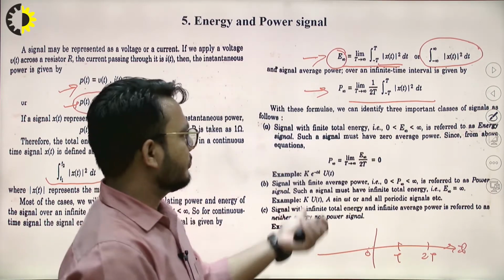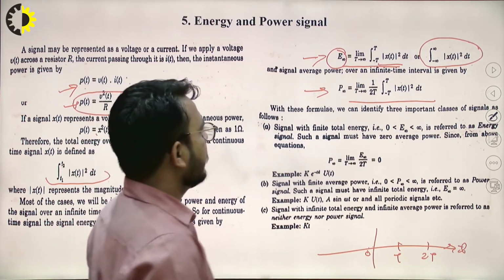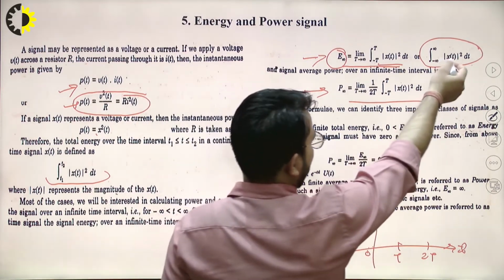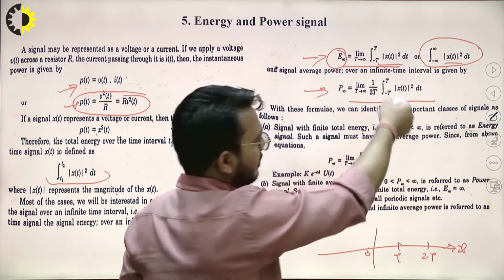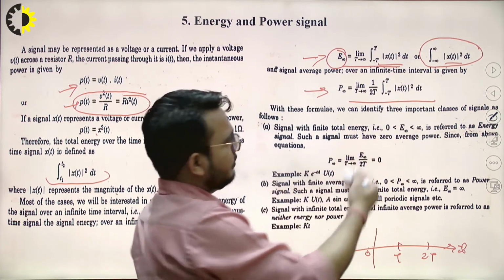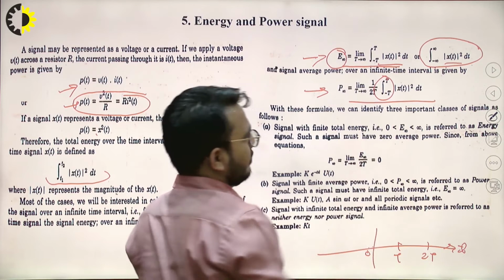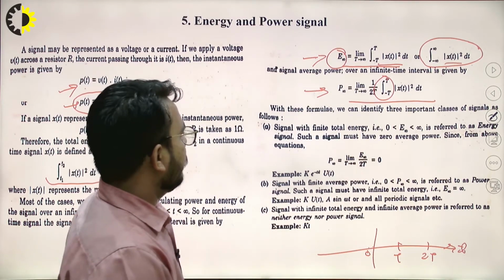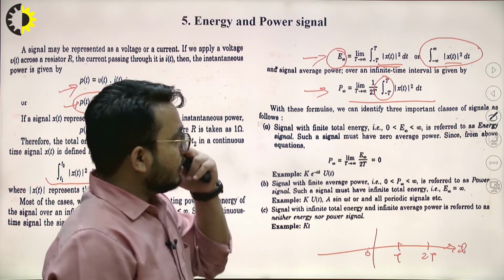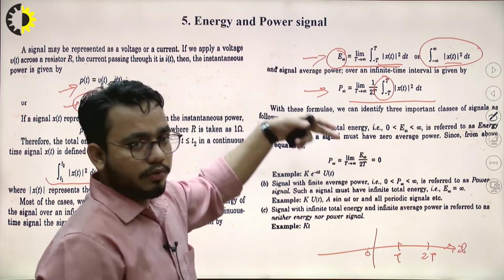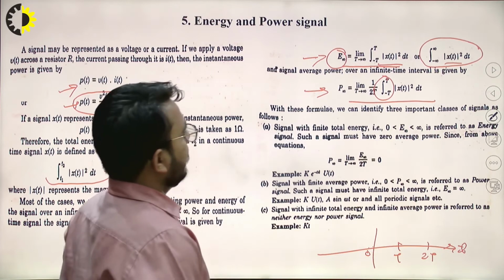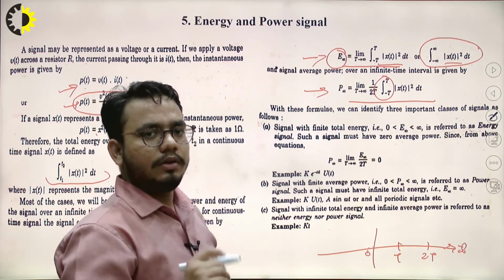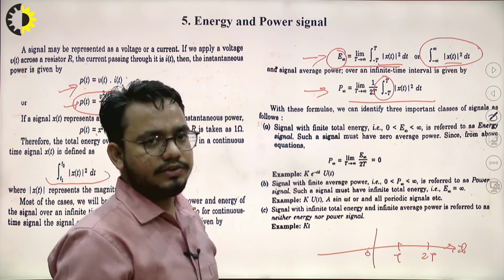2T, where T is some particular interval of time. Similarly, if we divide this energy formula by 1 upon 2T, over this time range, we get the power of the signal. Now, once you calculate the power and the energy, then depending upon their values, the signal will be defined as an energy signal or a power signal.